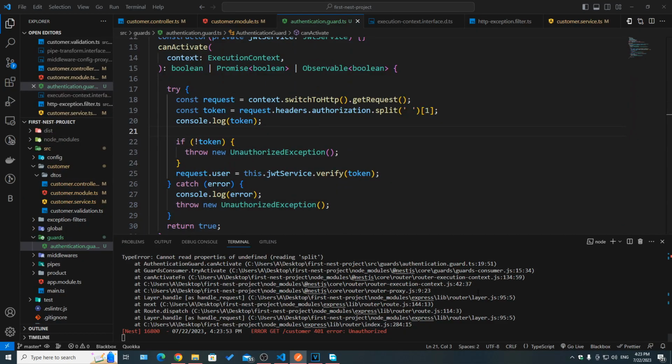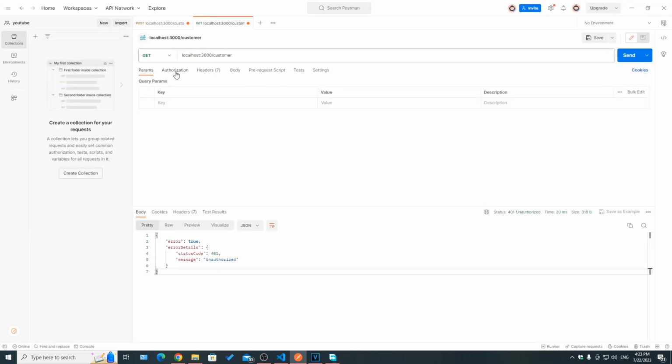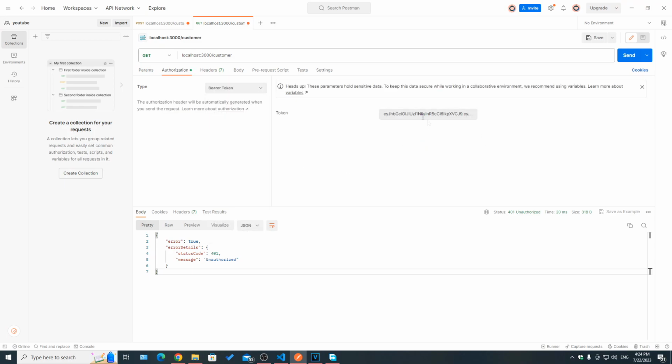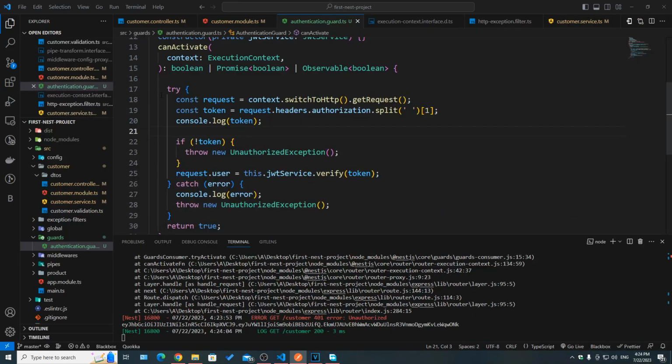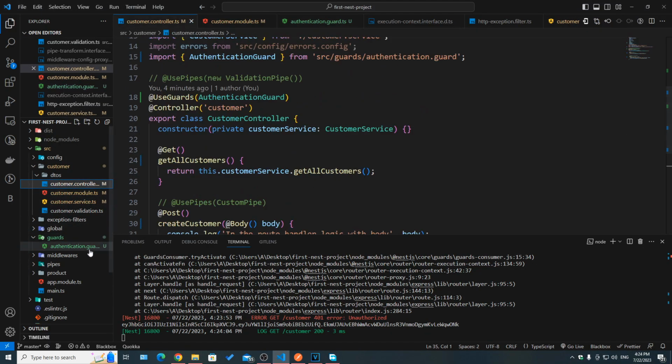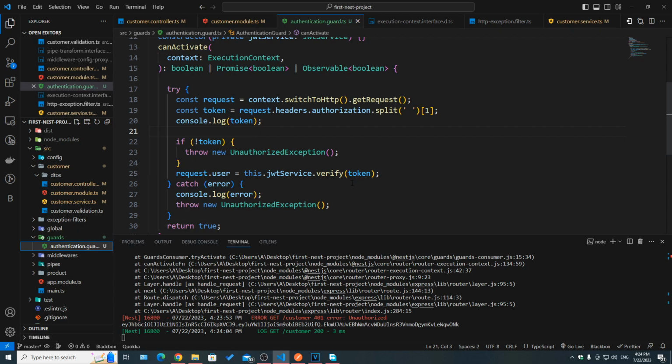And then now if we save and then open Postman and hit send, you can see we got unauthorized. Now let's add our authorization again. So we have our token, and let's try to hit send. As you can see, we got a response from the server, and we actually got access to the route handler this time. And that's because the token is valid.